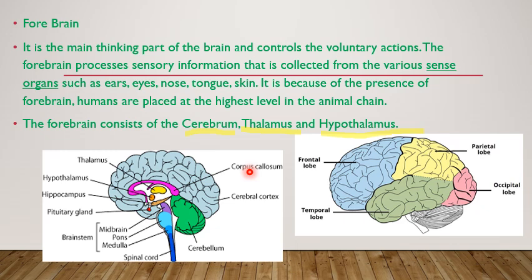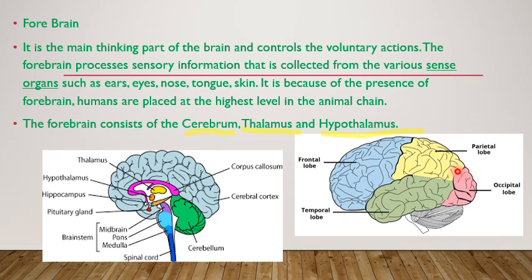The cerebrum is further divided into four sections or lobes. Have a look at this picture. The first one is the frontal lobe, which is followed by the parietal lobe, and the next one is the occipital lobe, which is followed by the temporal lobe. So what is this frontal lobe? It is mainly associated with speech, planning, reasoning, problem solving, and movement. So these are controlled by this frontal lobe.